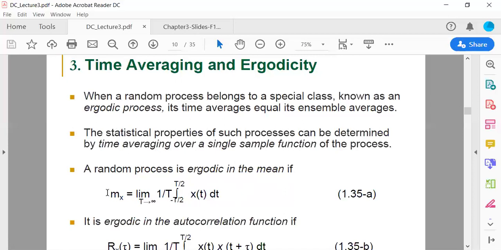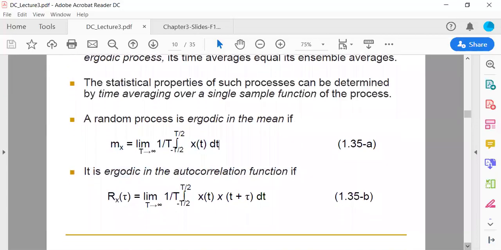If this condition holds in a random process, that is called a random process being ergodic in the mean. A random process is also ergodic in the autocorrelation function if the mathematical expression highlighted here holds as far as the autocorrelation function is concerned.